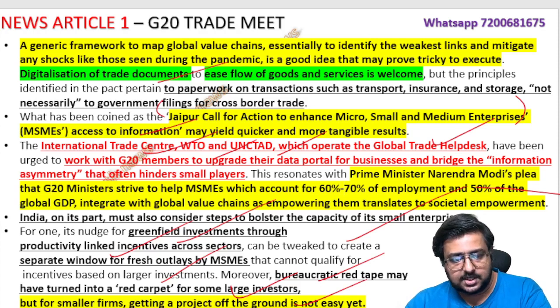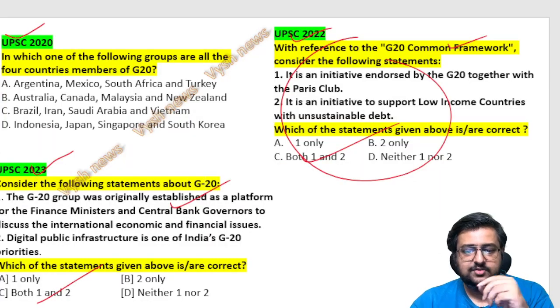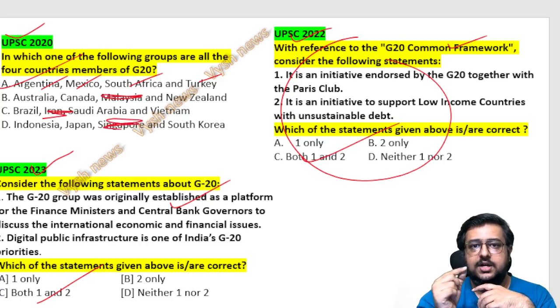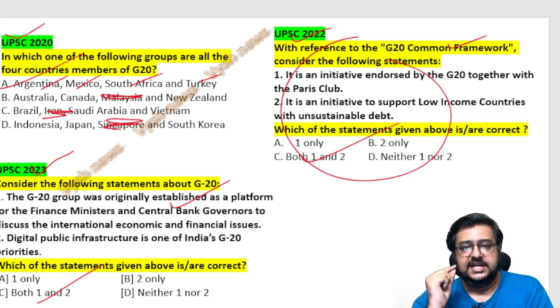Okay, so now I'll show you that question. Now you will be able to answer the first question which I asked you, which are the 4 members. Now you see here: Argentina, Mexico, South Africa, Turkey. You got the answer there itself. Because in the second group, Malaysia is not there. Here, Iran is not there. Here, Singapore is not there. They purposely put one country which, as I told, can create doubt in your mind.